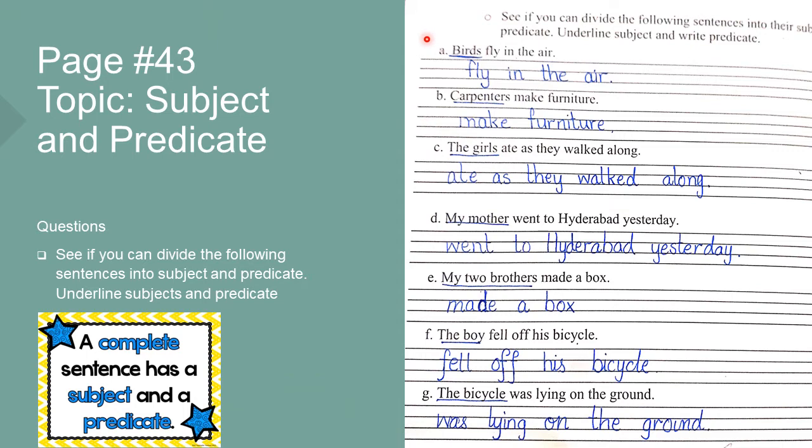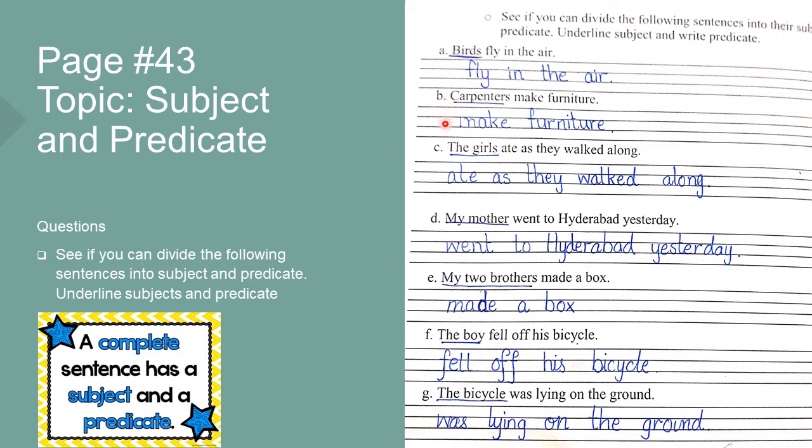Let's solve the question. Birds fly in the air. Now we are going to underline the subject. Birds is the subject, and write the predicate in the given space below: fly in the air. Carpenters make furniture. Underline carpenters; make furniture is the predicate.